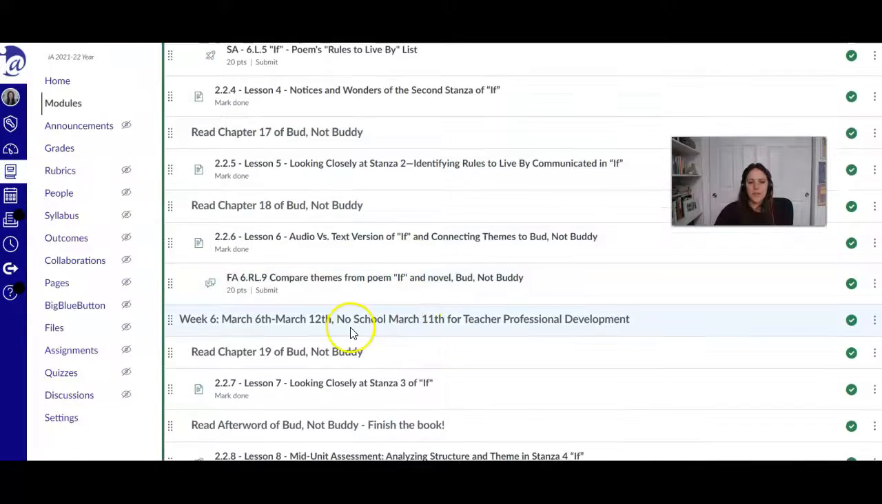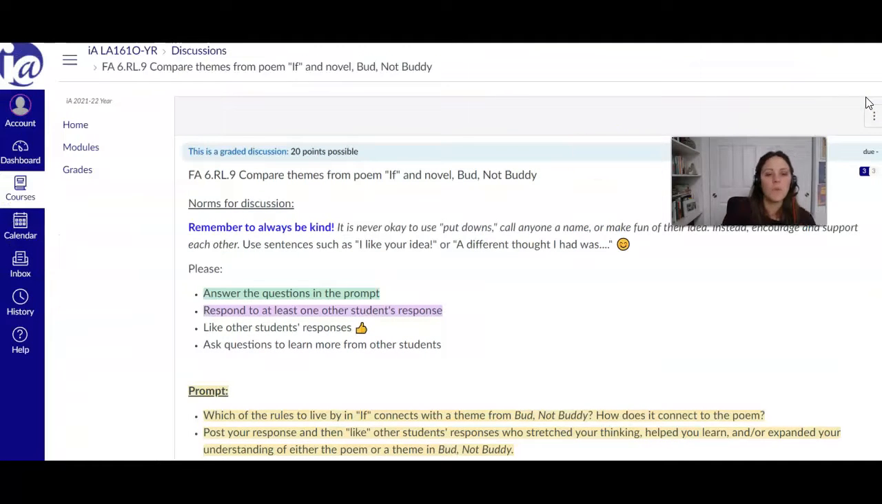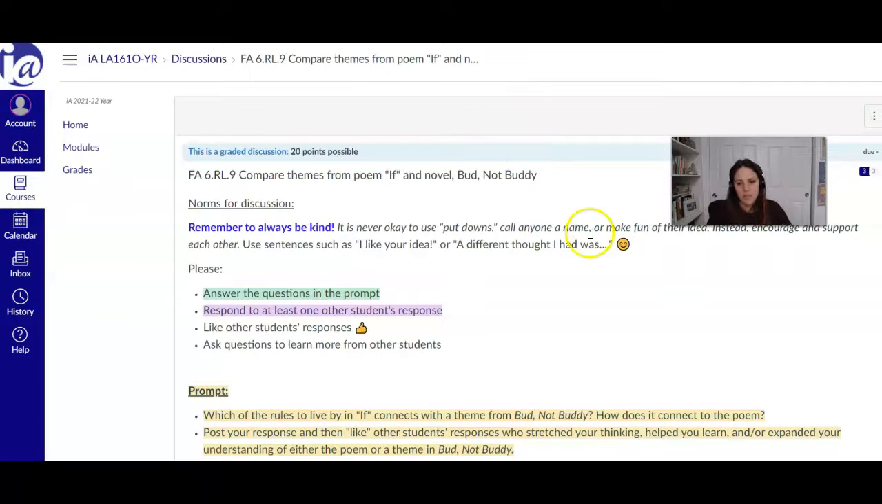Okay, so that's it for this week, except for that discussion. So here's the discussion. Remember to always be kind in the discussions, never use put downs. Don't make fun of anyone's ideas. Instead, encourage and support each other. This is a community. It's always nice to like someone's response. You can also say things like, I like your idea. Or if you disagree, it's okay. Just do it respectfully. Like, a different thought I had was...